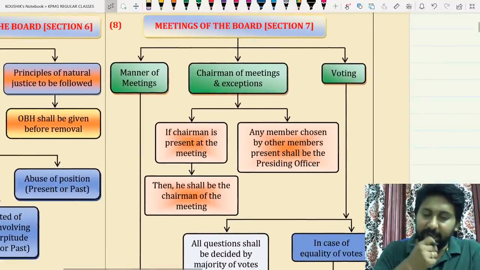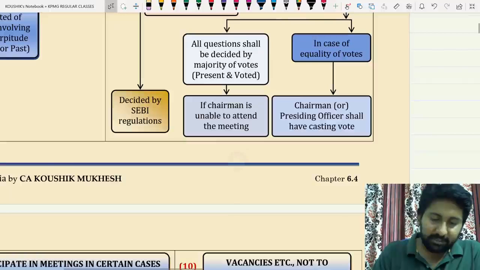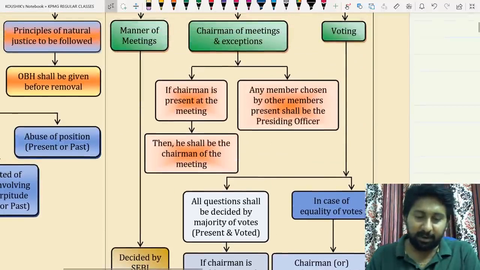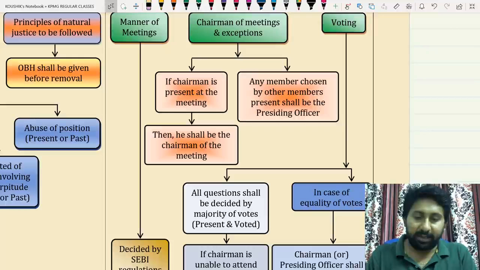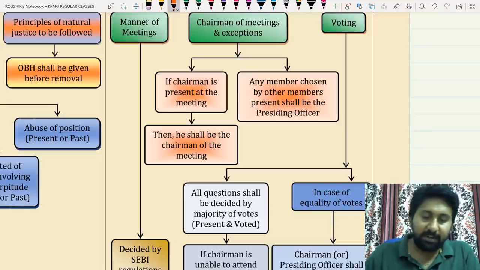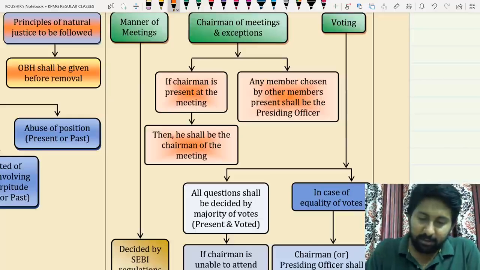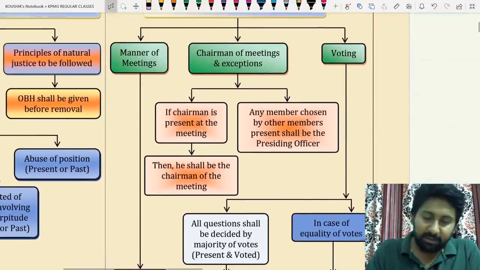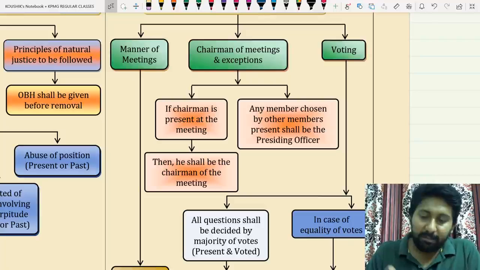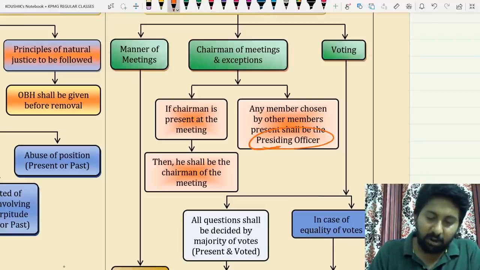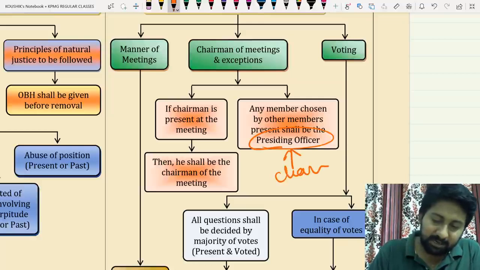And meetings of the board. Manner of meetings is decided by the SEBI regulations. And chairman of meetings and exceptions. If the chairman is present at the meeting, then he shall be the chairman of the meeting itself. Okay. Next one. If the chairperson is not present, any member chosen by other members present shall become the presiding officer. This will happen if the chairman is absent.